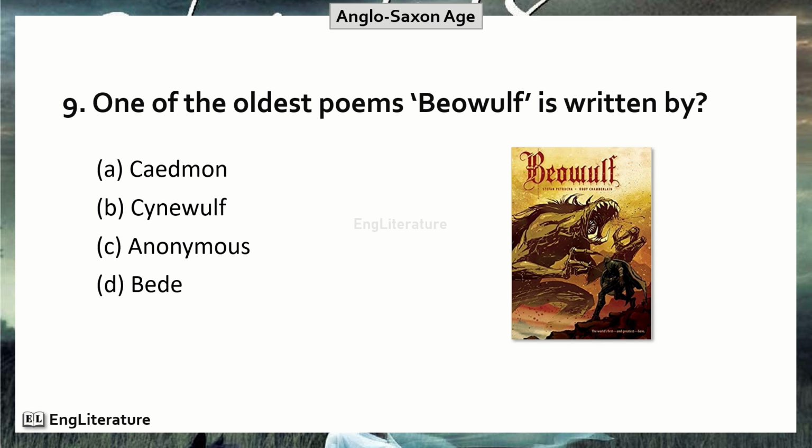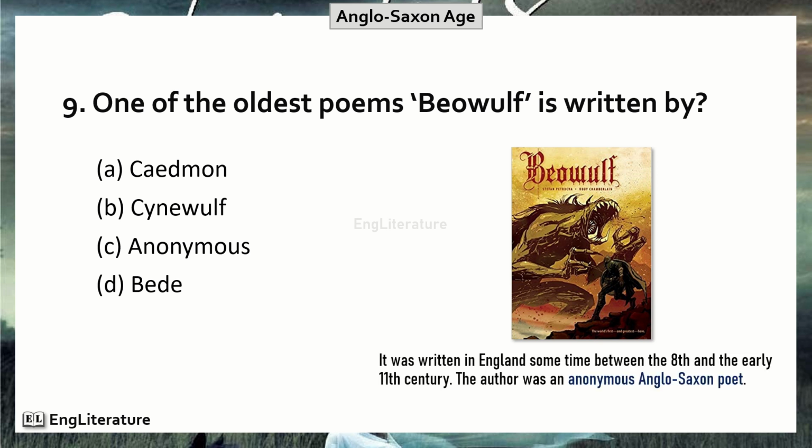One of the oldest poems, Beowulf, is written by. Friends, it was written in England sometime between the 8th and the early 11th century. The author was an anonymous Anglo-Saxon poet. So, the right option is number C. The poet of Beowulf is anonymous.